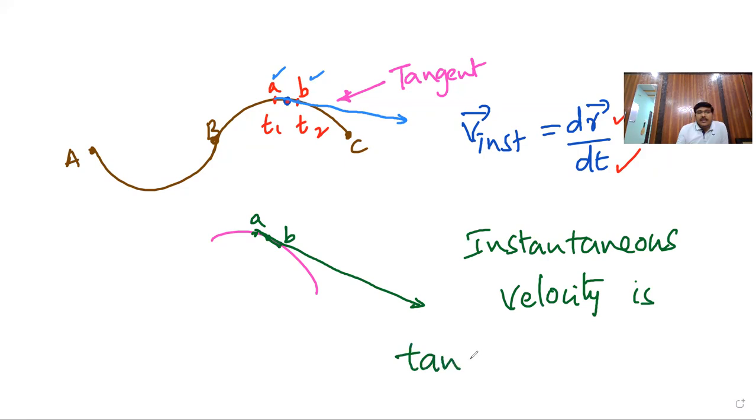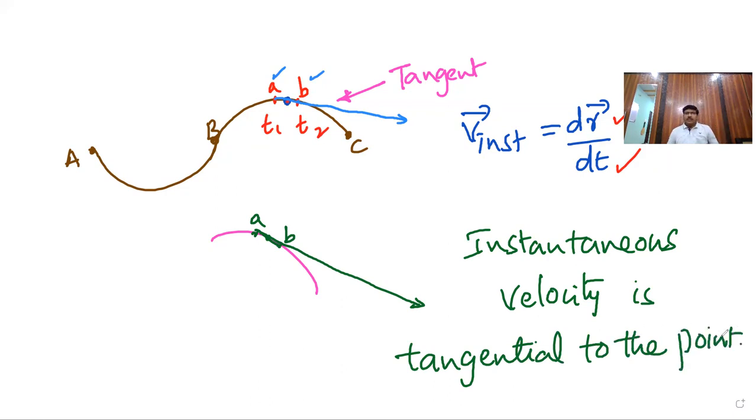Have clarity: because for a very small time at a particular instant, there is no displacement and no change in time, we have taken very small points, backward and forward, with a small change in time, T1, T2. The direction is connecting them from initial to final position, extending it. That gives the tangential direction. Clear? This is instantaneous velocity.